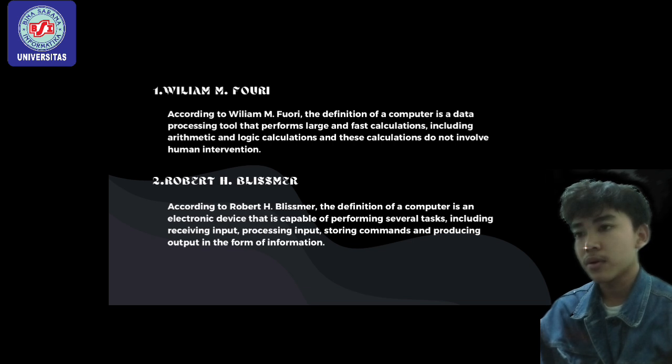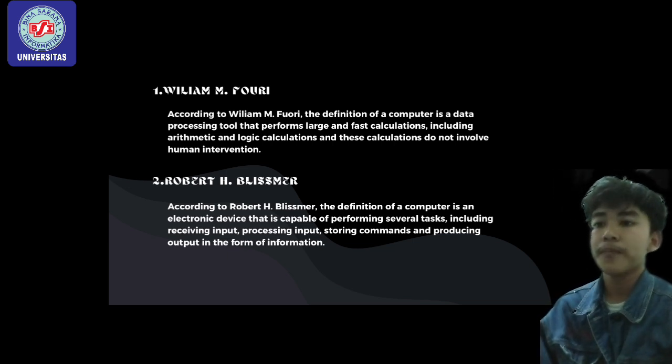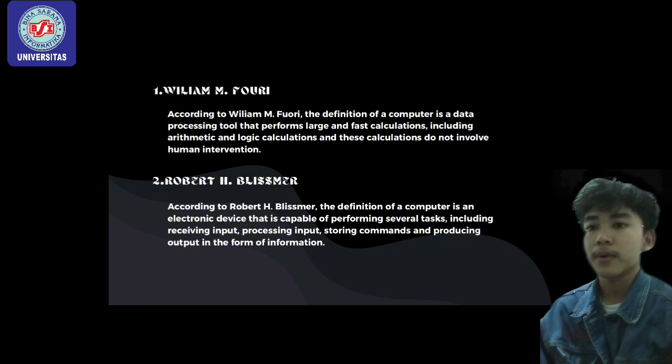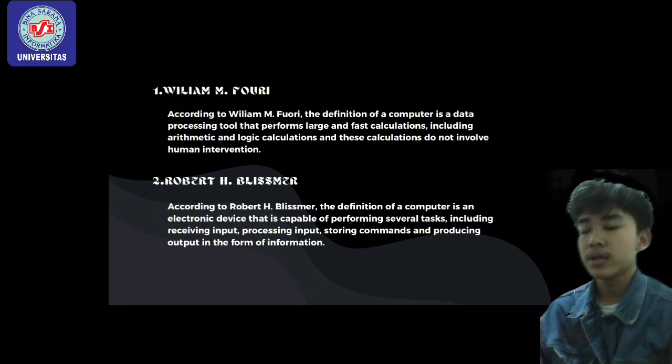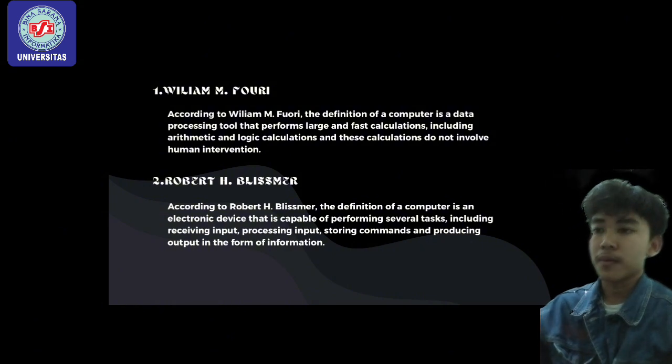Number 2, Robert Blismer. According to Robert Blismer, the definition of a computer is an electronic device that is capable of performing several tasks, including receiving input, processing input, storing commands, and producing output in the form of information.